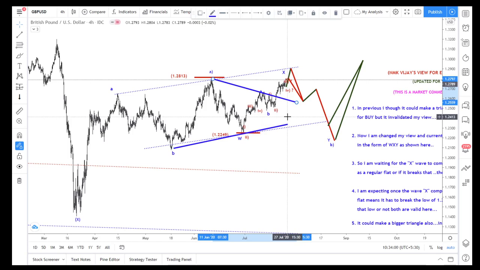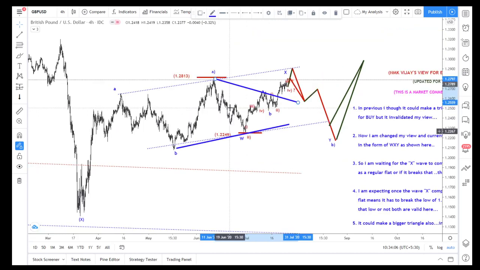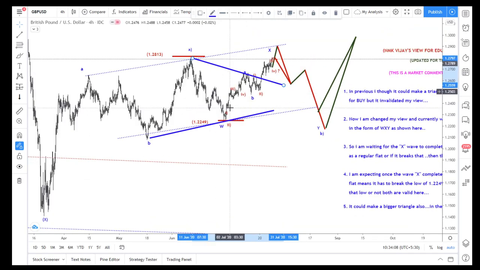I'm very eager to take that trade, making a stop loss as this, but I won't trade the GBP pairs. But this pattern looks like maybe a triangle, so if it comes like this, we can make a stop loss here, and if we want we can add above this zone.